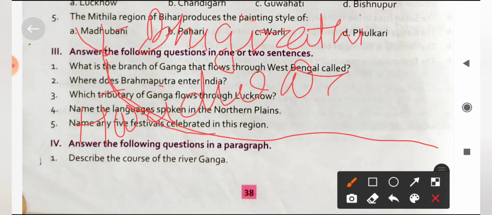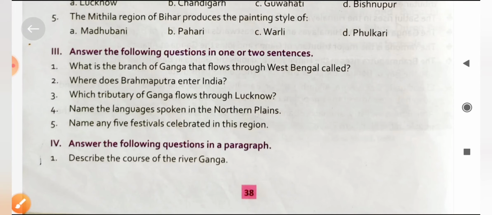One part is known as Hooghly, and the other part, which enters Bangladesh, is known as the Padma river. Then they fall into the sea and form the Sundarban delta with the Brahmaputra river.